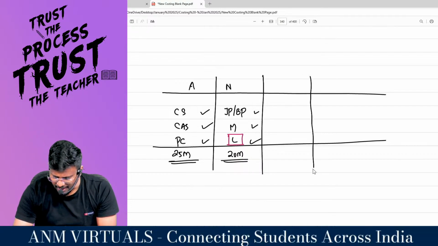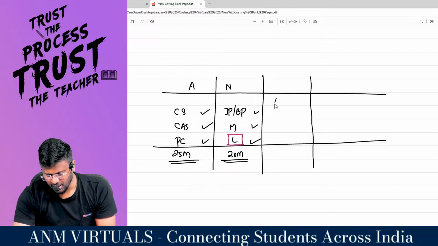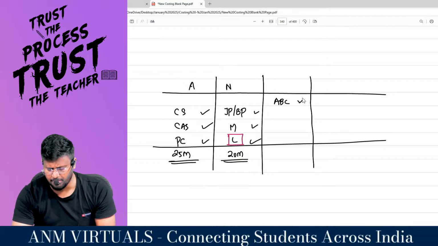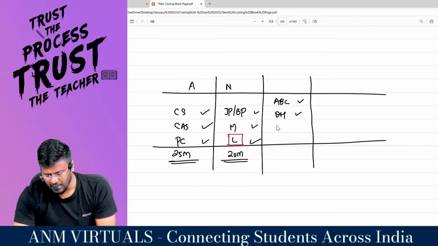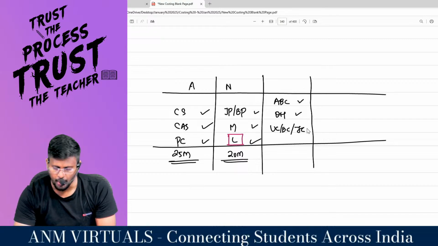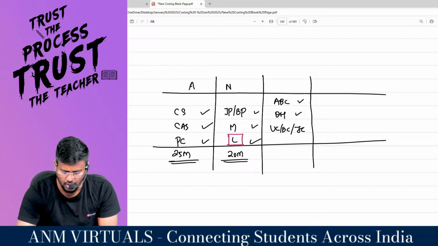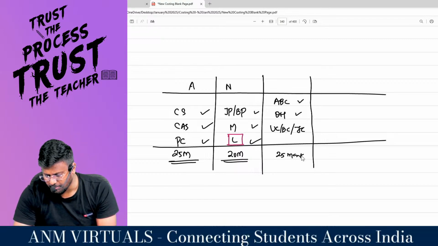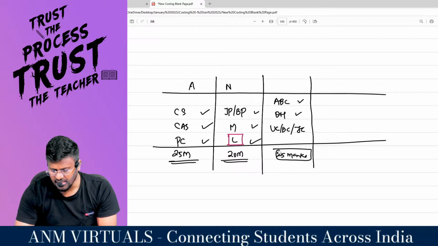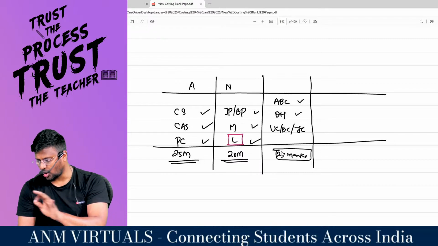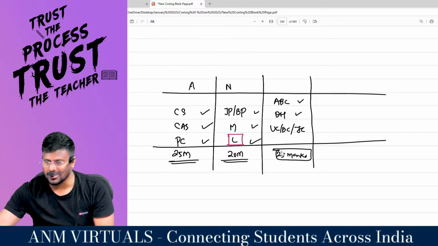In our next bucket, we are having ABC costing, a very important segment. Then we are having overhead, a very important segment. And the next one is unit costing, batch costing, and also job costing. This area is another 25-mark slot for the examination. Still, we are having time, my dear lovable students. Sit and properly revise all the concepts before tomorrow's examination.